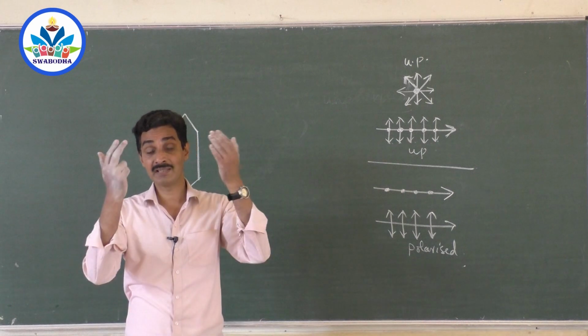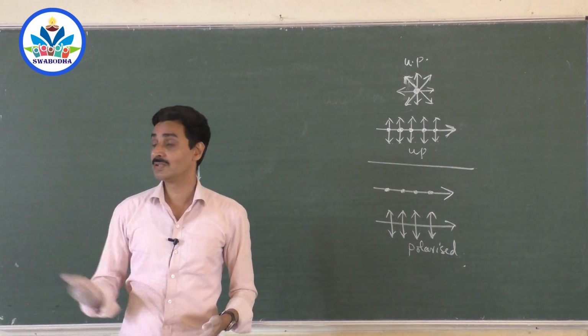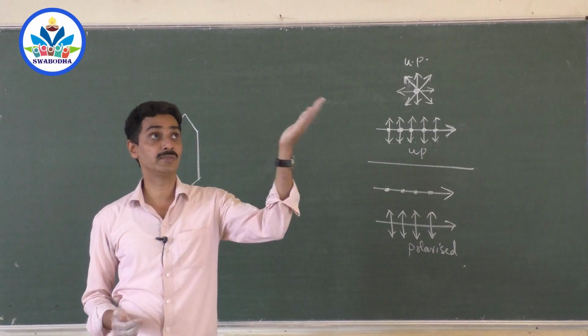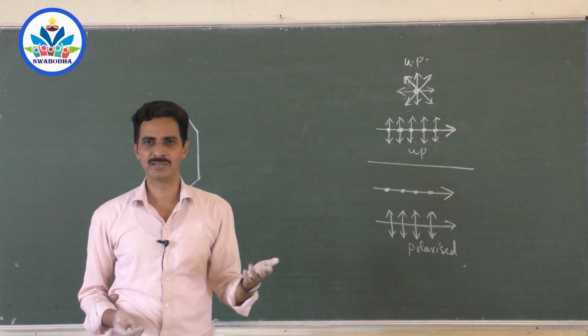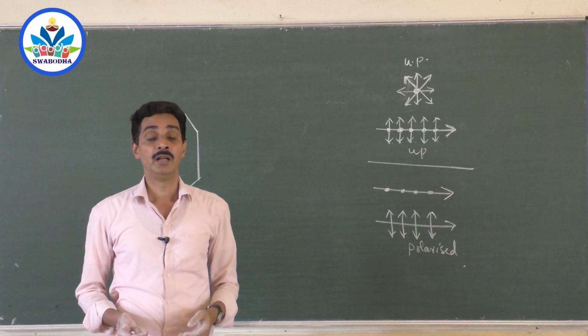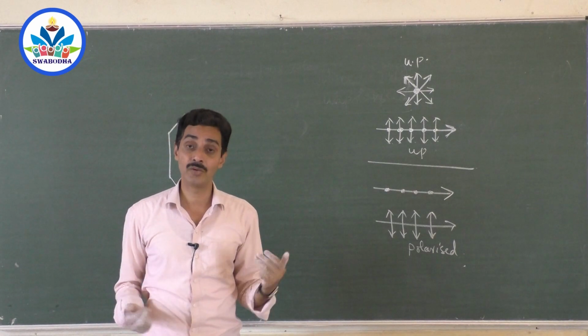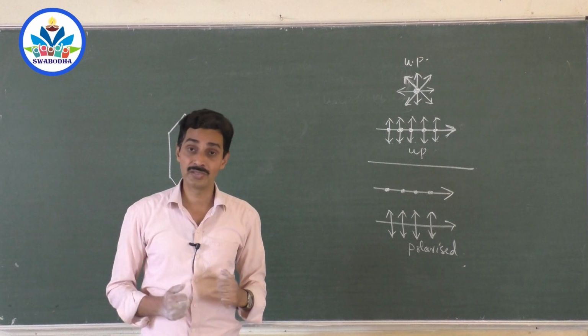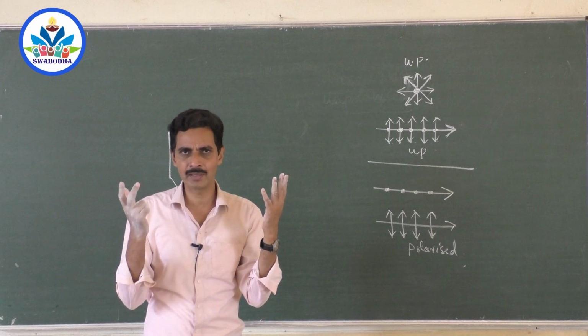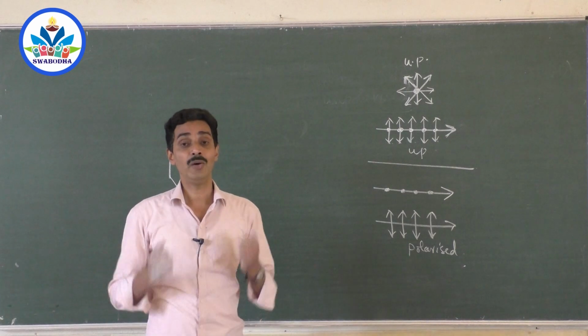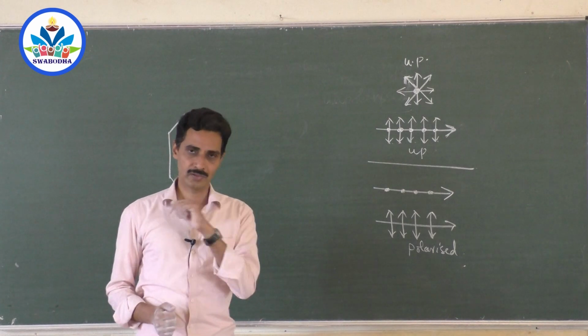Now, whatever light we receive in nature, we receive light from the windows, light reflected from a mirror, light from a bulb, from the sun, and scattered light from the atmosphere. Whether those lights are polarized or not, how to test? Because for bare eyes it doesn't appear polarized, because we can't see these electric field vibrations at all. Then how to test whether a light is polarized or not?